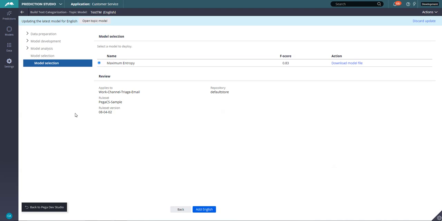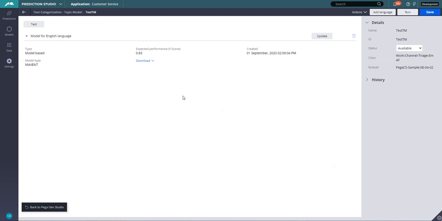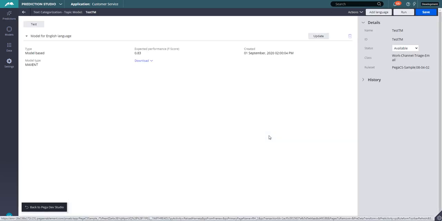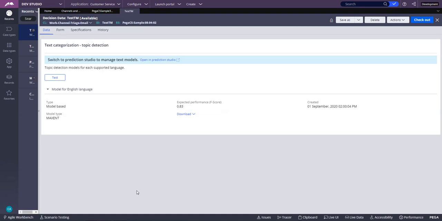Okay, I think all done. So let's go ahead and add English. Once we have everything here, let's go ahead and save it. Now in the Prediction Studio, the work is done. The test TM model is already created from the training set of data, and let's go back to our Dev Studio.